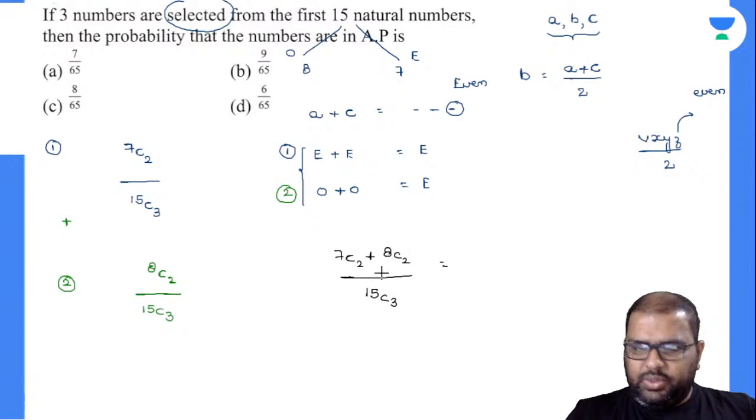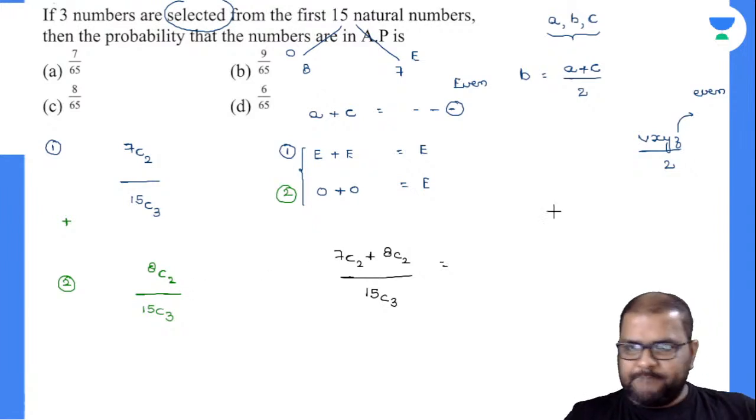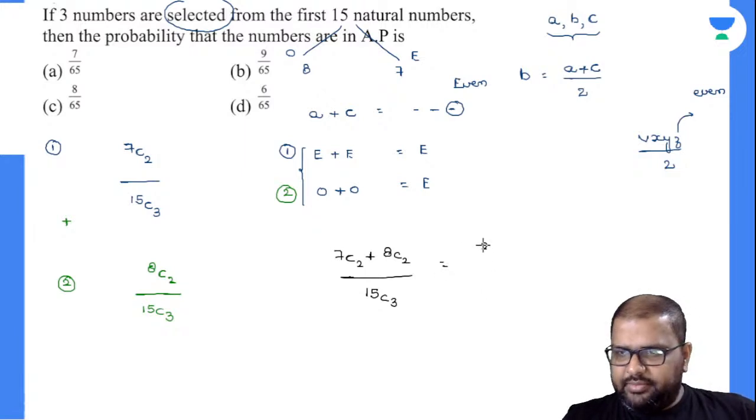Now 7C2 is nothing but how much? 7 factorial by 5 factorial into 2 factorial. 7 6s are 42 divided by 2, 21. 8C2, 8 into 7, 56 by 2, 28.